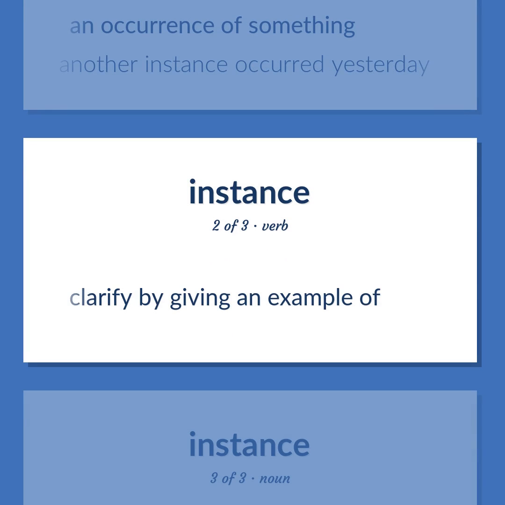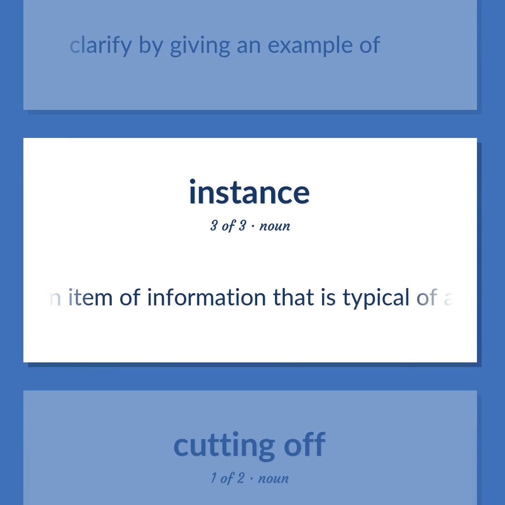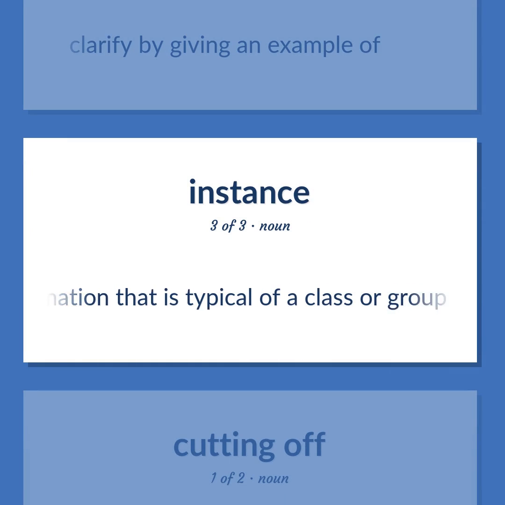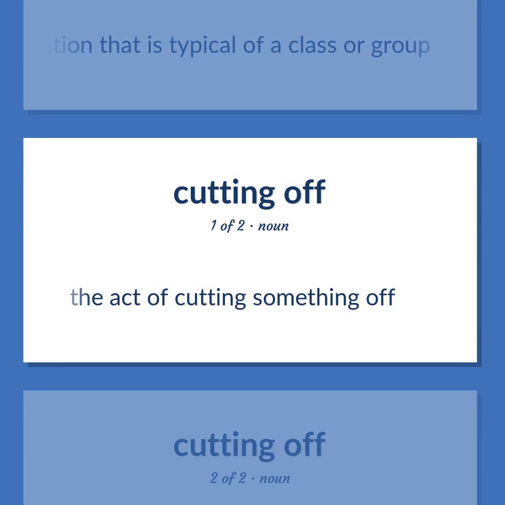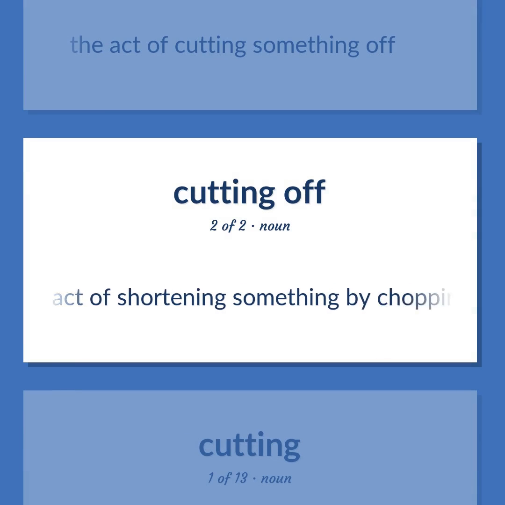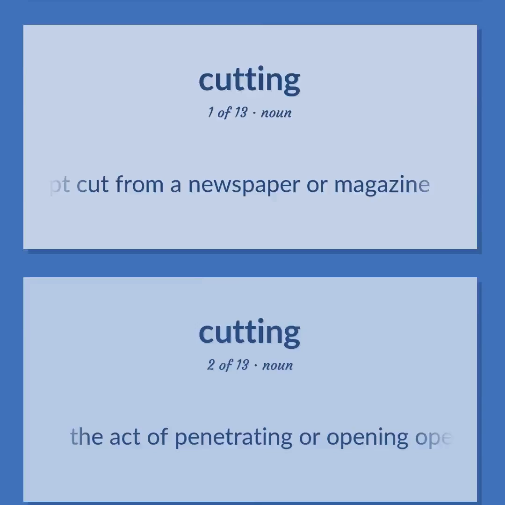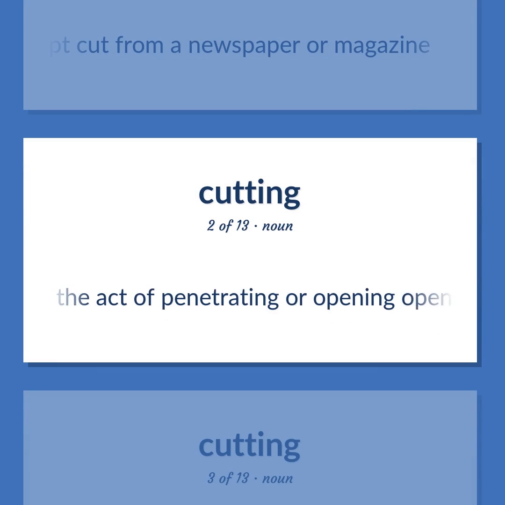Clarify by giving an example of. An item of information that is typical of a class or group. The act of cutting something off. The act of shortening something by chopping off the ends. An excerpt cut from a newspaper or magazine. The act of penetrating or opening with a sharp edge.